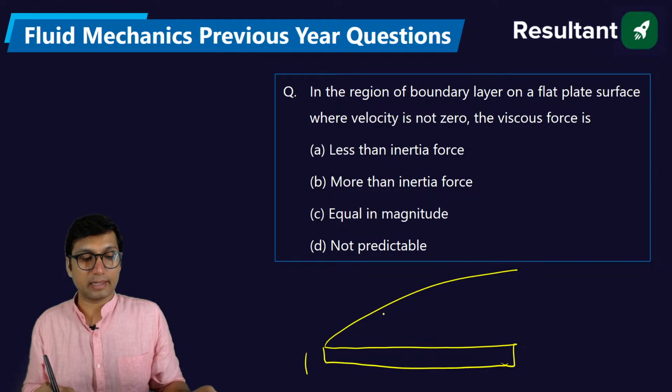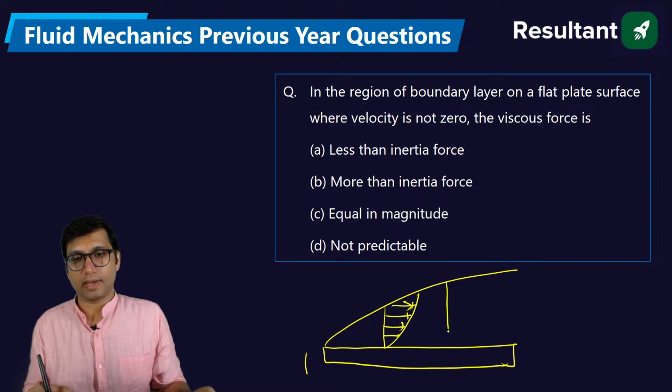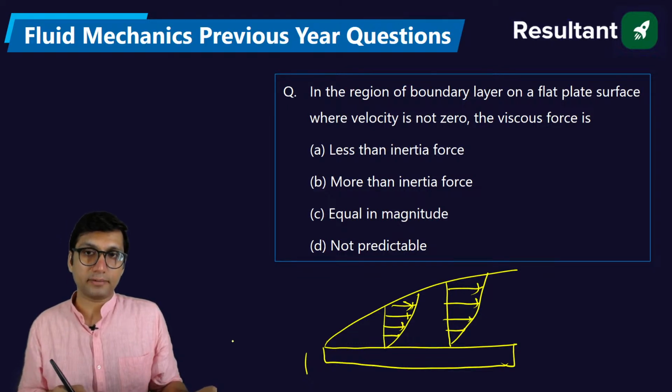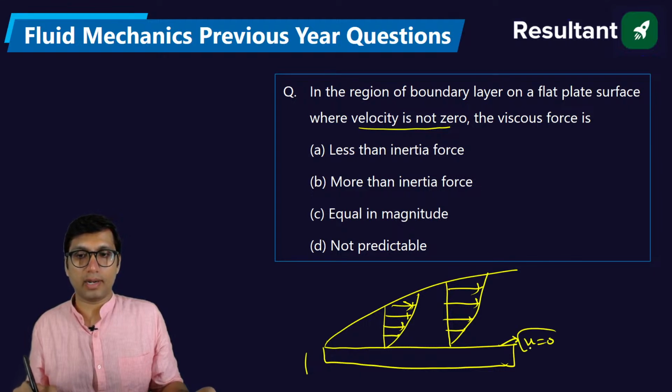Inside the boundary layer, velocity gradients are formed. Velocity is zero right at the plate. This is called the no slip condition, only on the flat plate.